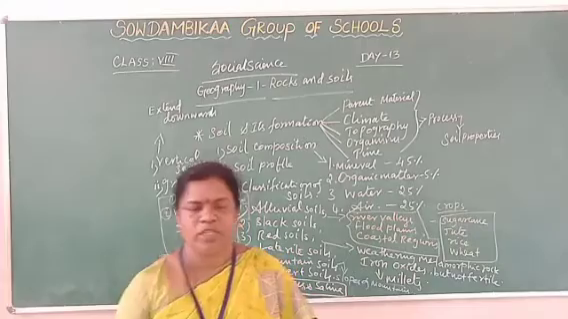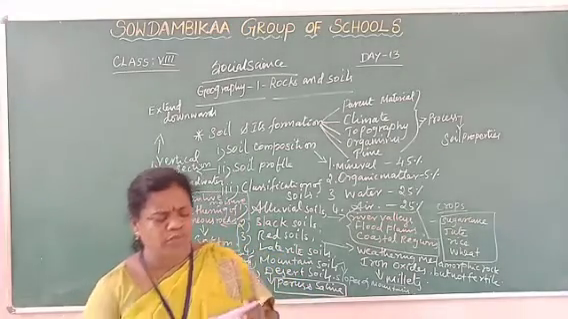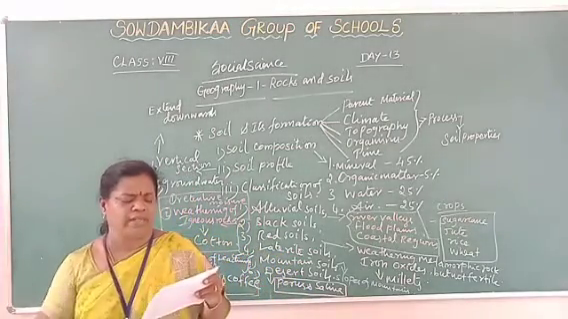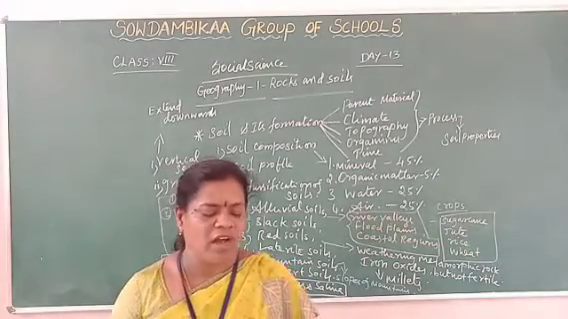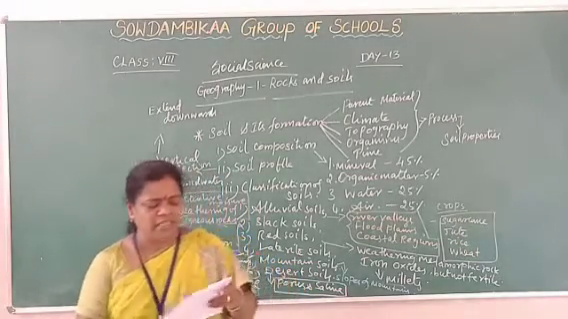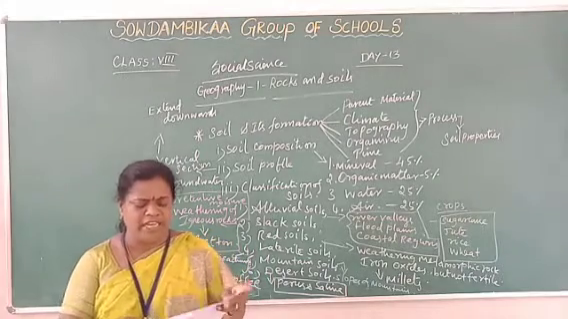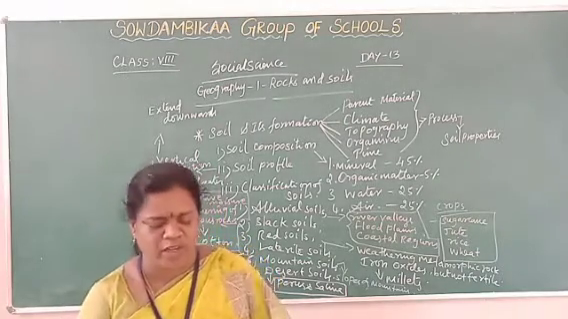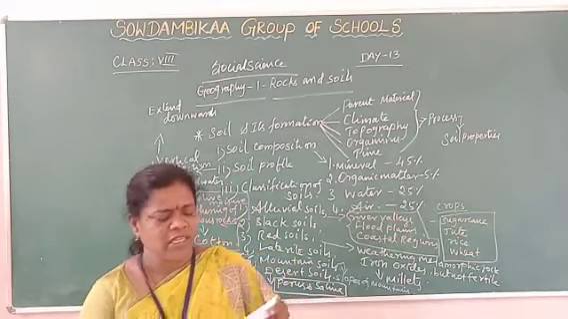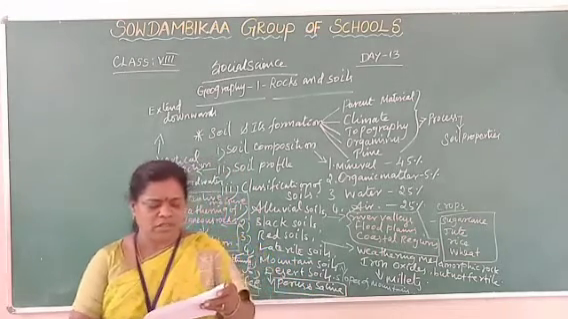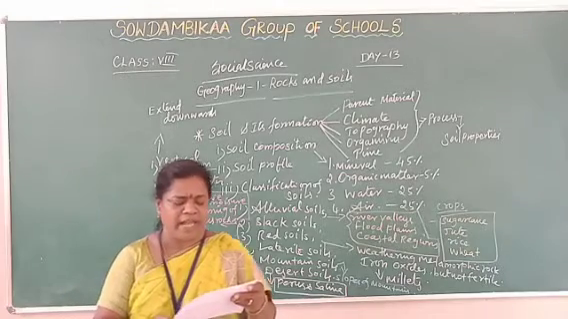Next we are going to discuss the questions on fossils. First Roman number, choose the correct answer. Fossils are found in dash. A. Sedimentary rocks. B. Igneous rocks. C. Metamorphic rocks. And D. Plutonic rocks. Answer is A, sedimentary rocks.